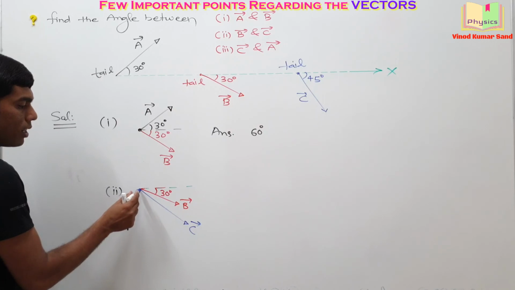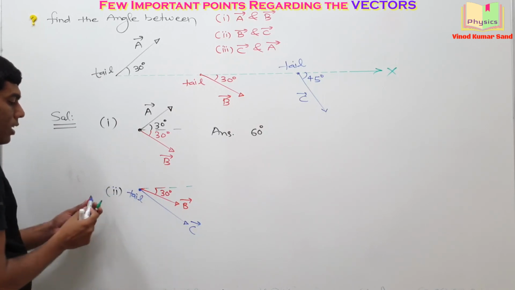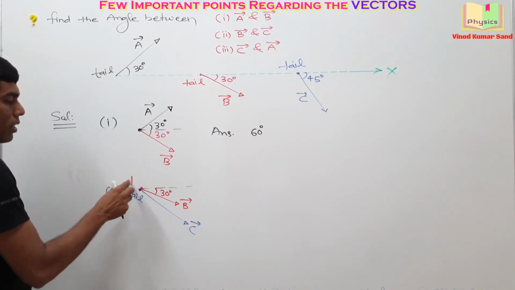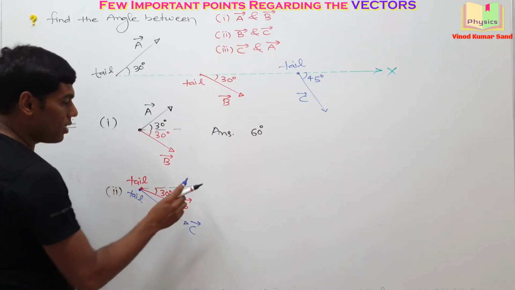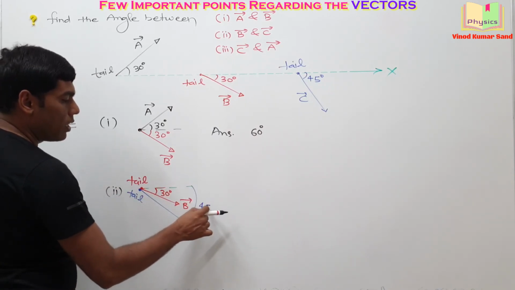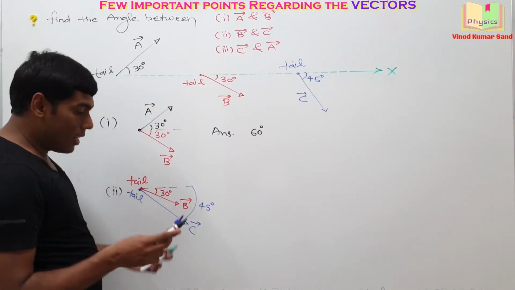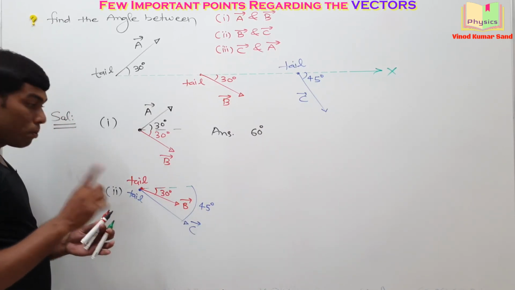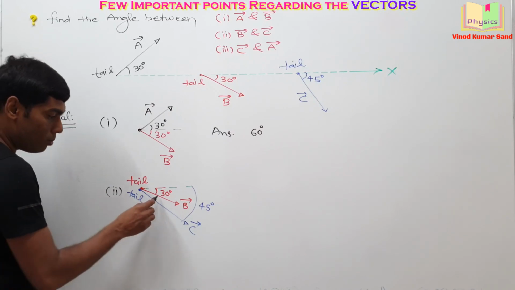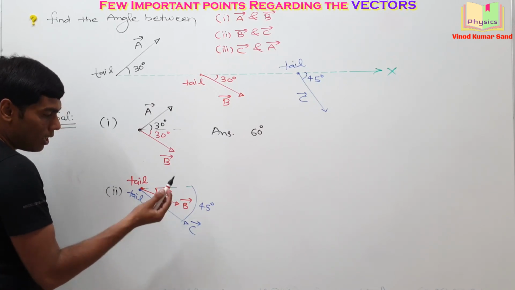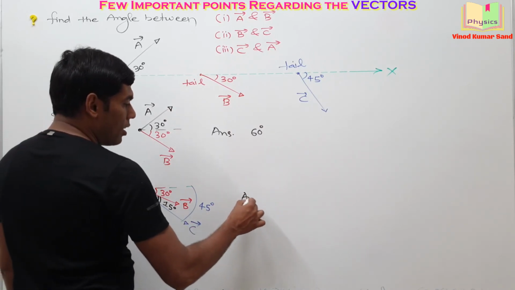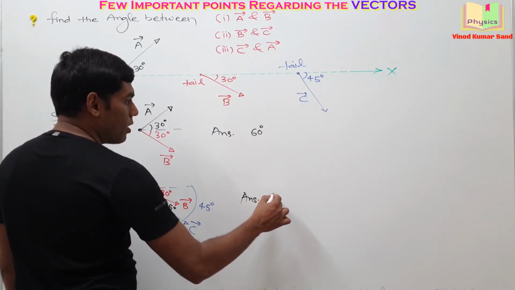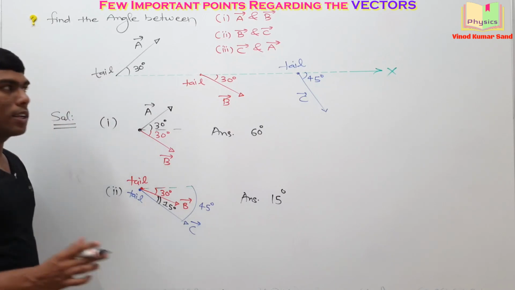Now you have the tail of the C vector here and the tail of the B vector here. And this angle is given as 45 degree. Your target is the angle between B vector and C vector, meaning this angle. Everyone can tell this answer is 15 degree. So here is the second answer, 15 degree.